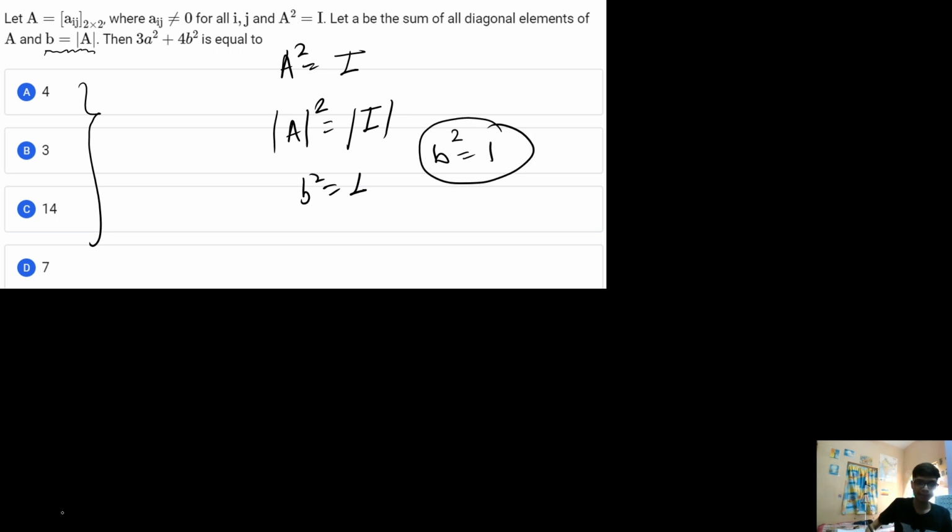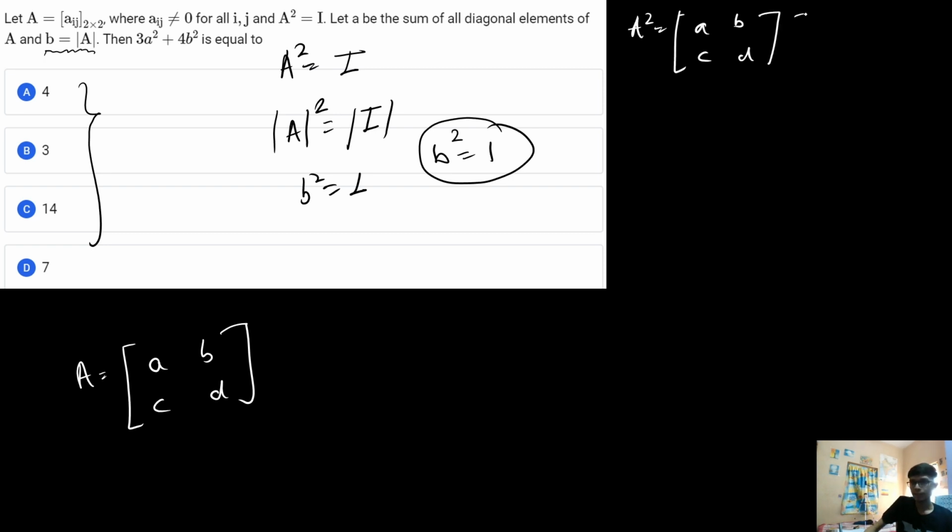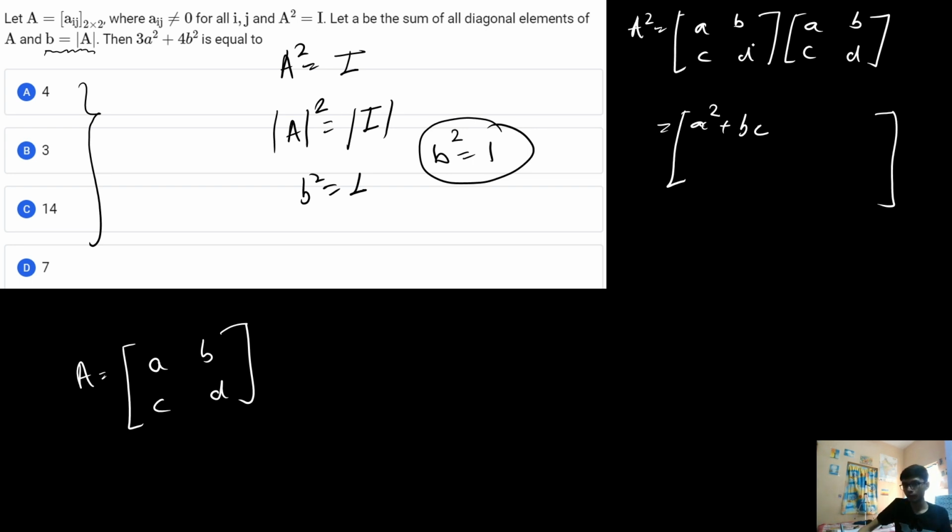Again, if I assume the matrix A as A, B, C and D, and compute this A square value, that is basically A, B, C and D multiplied by A, B, C and D, I will get here A square plus B into C. Similarly, for the non-diagonal element, that is A times B, this is AB plus BD. Similarly, this element will be CA plus DC. Similarly, this element will be D square plus BC.